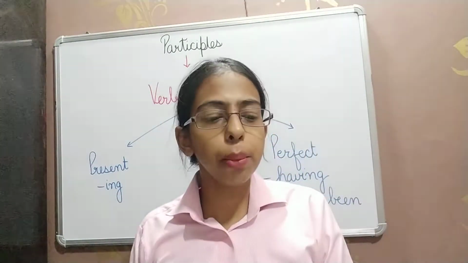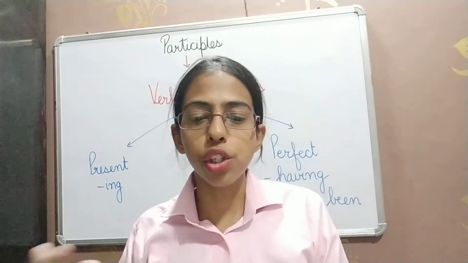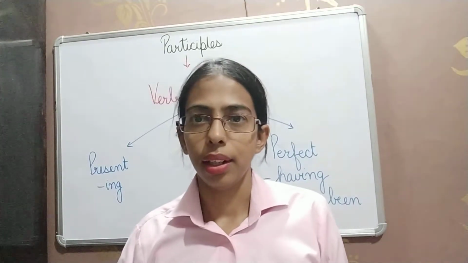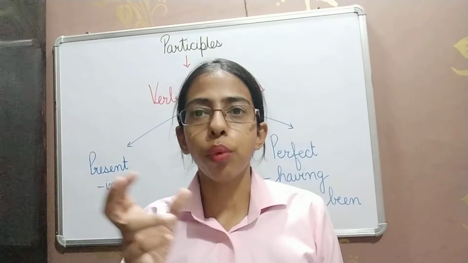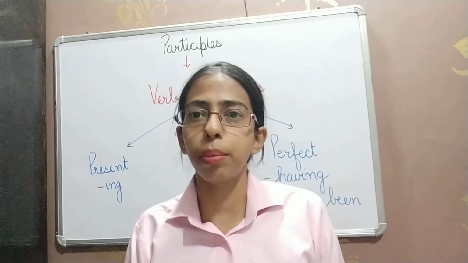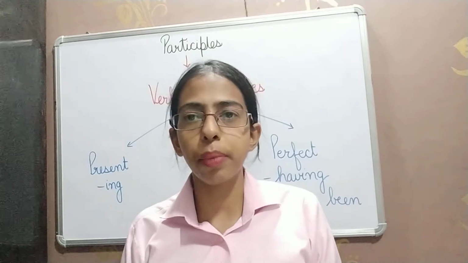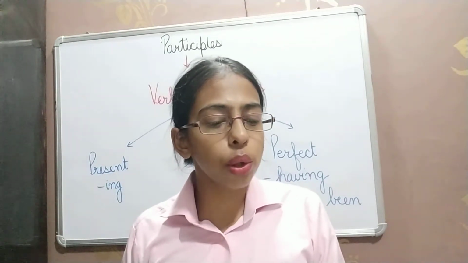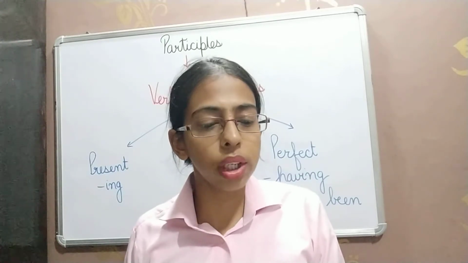Fourth, having been warned by the teacher, the students remained quiet. Now very easy, having been warned. Having been is used. So warned is the participle, and because of the presence of having been, warned is what kind of participle? Perfect participle.